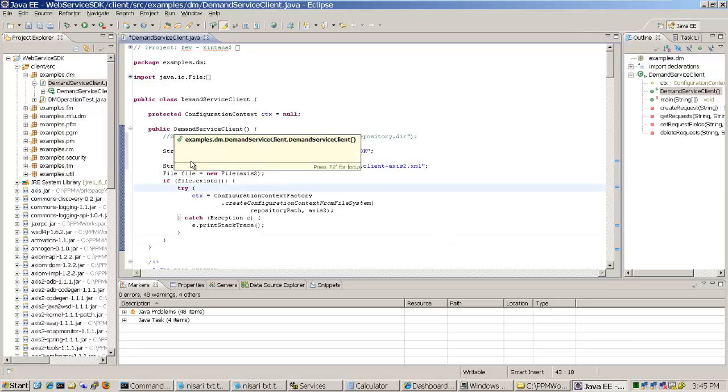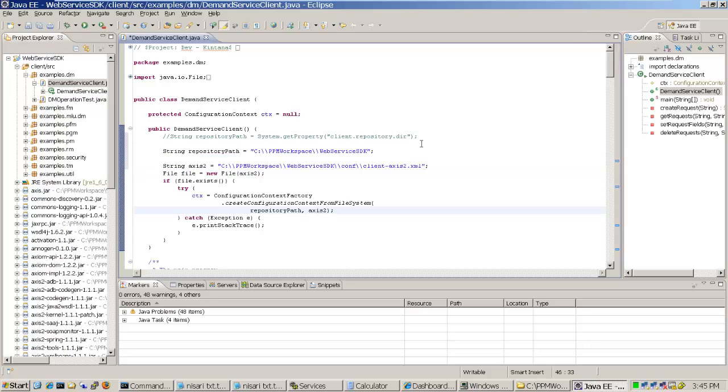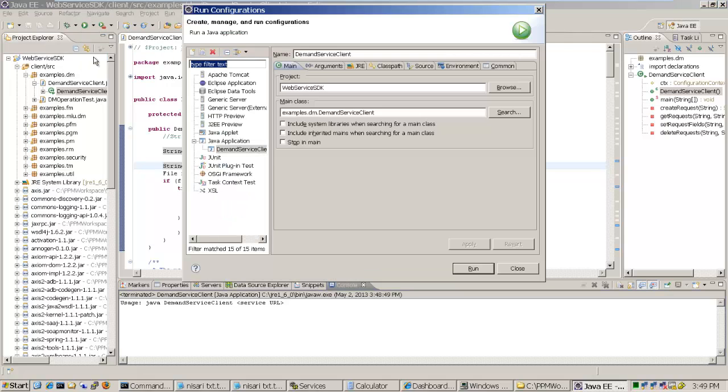So we have set that correctly. Let's save that and try to run this program. Okay, now we can see the usage: Java demand service client, and you need to provide the service URL. So let's do that. Let's go to the run configurations. So here you can provide the argument.